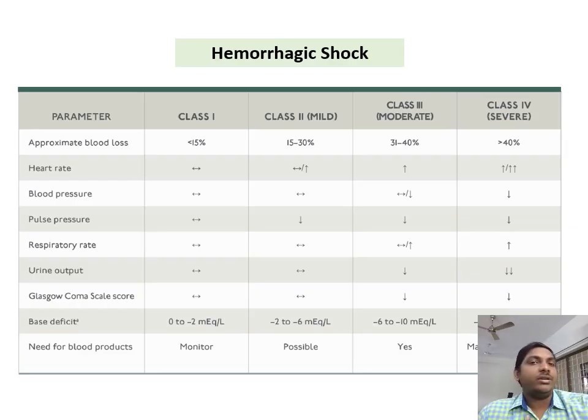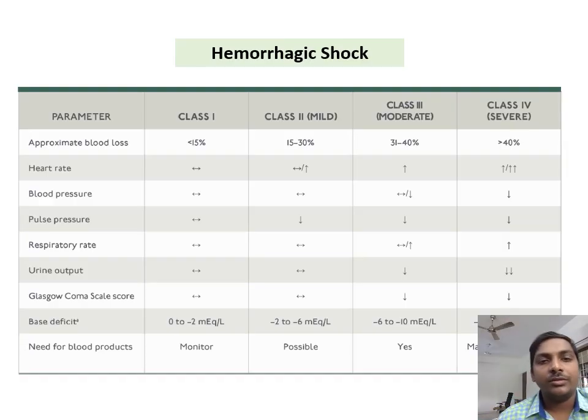So hemorrhage causes loss of blood volume, right? That loss of blood volume ultimately ends in a hypovolemic shock. So hemorrhagic shock is nothing but a hypovolemic shock. The hemorrhagic shock can be classified into four classes depending on the amount of blood loss, because we cannot monitor hemorrhagic shock with the help of hemoglobin.